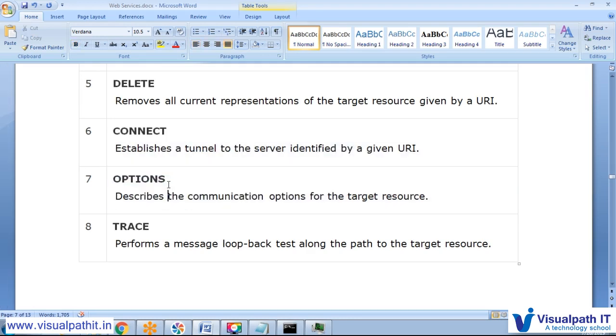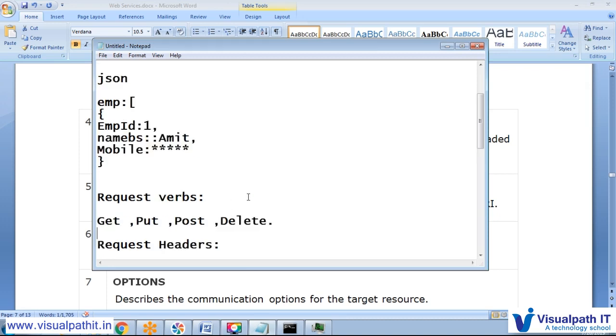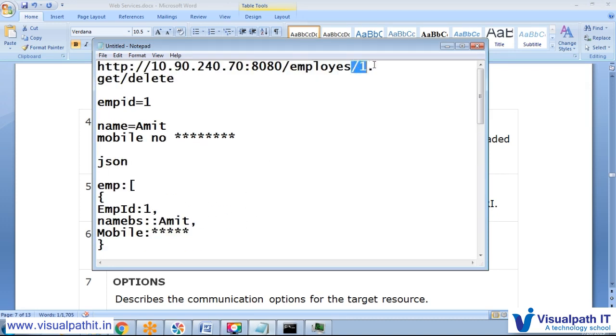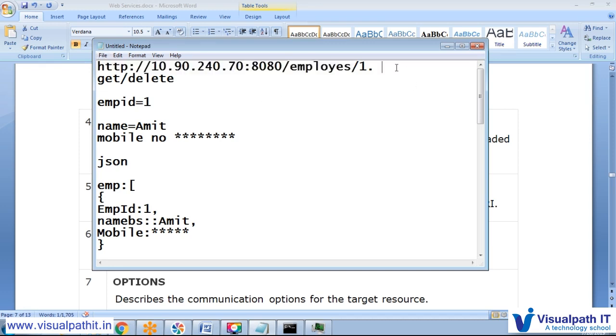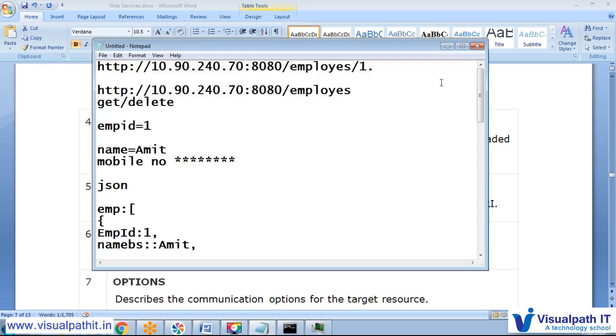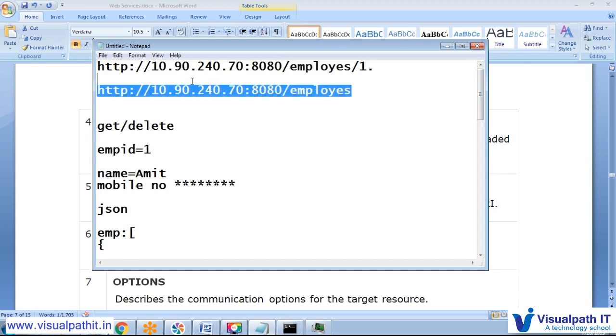So for example, we have just this URL to hit this application. We don't know what this application is running, and we don't have any information related to this particular application, what verbs or methods they are using.